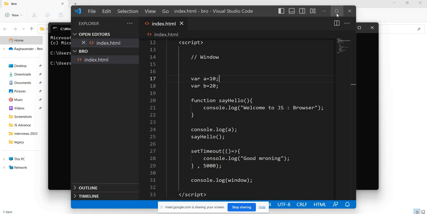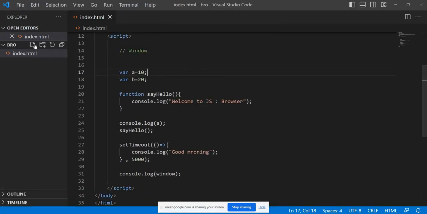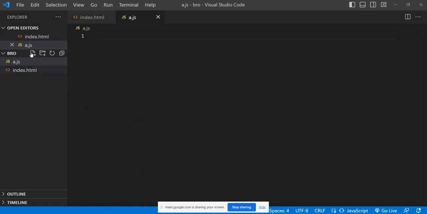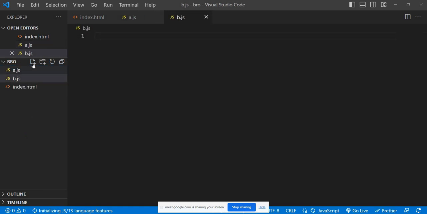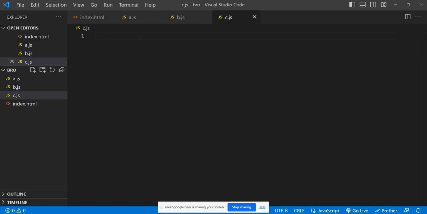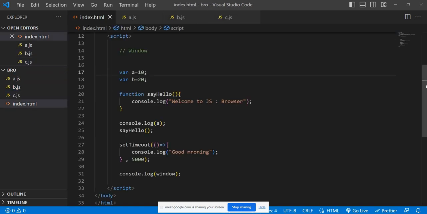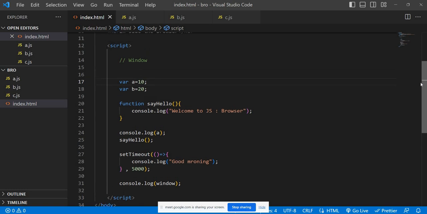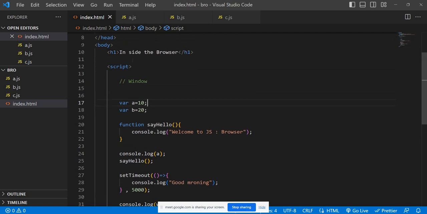So that you will understand. Here I'm creating a.js. At the same time, we are going to create b.js, and we need to create c.js. I'm going to provide the reference to these three JavaScript files. How to import?